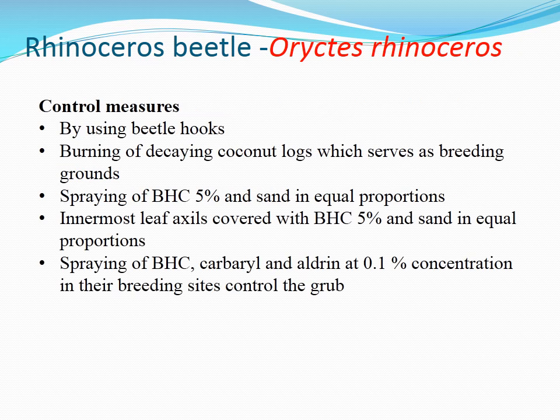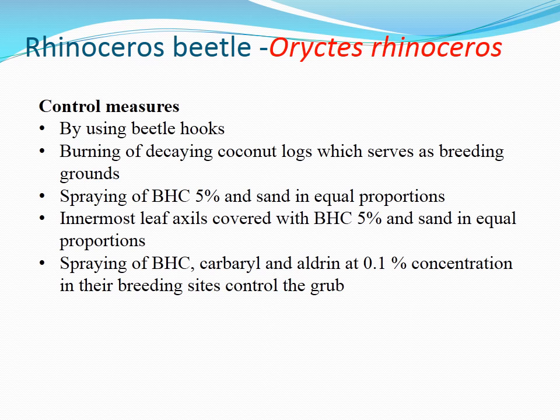Control measures by using beetle hooks. Beetle hooks are there. You can use beetle hooks. Burning of decaying coconut logs which serve as breeding grounds. Spraying of BHC 5% and sand. These two are mixed in equal proportions and they are sprayed.